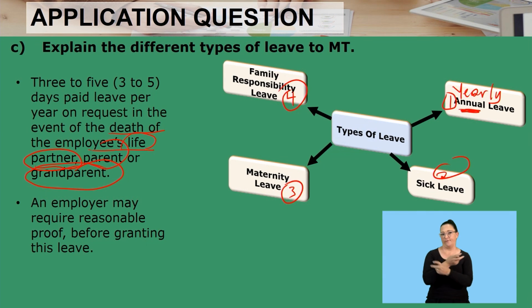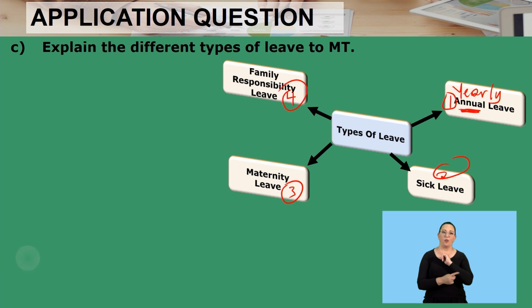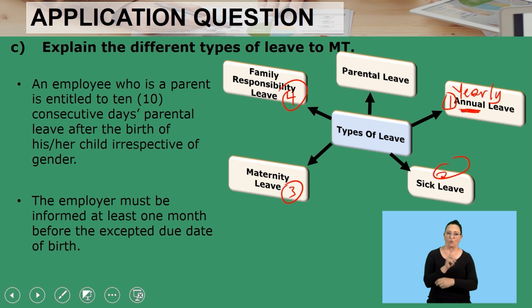So here, family responsibility leave, we can also speak about your paternity leave. As a father, you're going on leave because your wife has given birth to a child. Then we move on to the last type of leave, which is parental leave, which is the fifth one here.